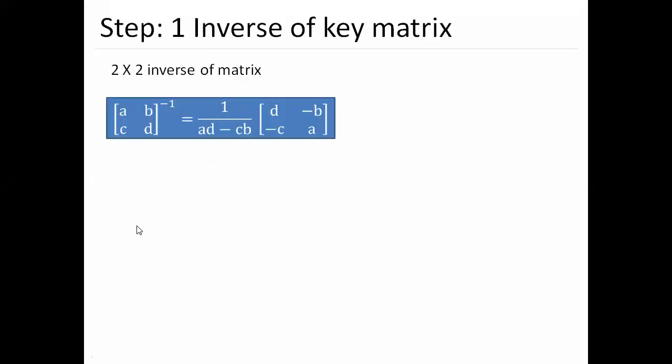So with A, B, C and D, the inverse matrix is 1 by AD minus CB, times the matrix D, B, C, A, and this is what we have as the inverse of a matrix.